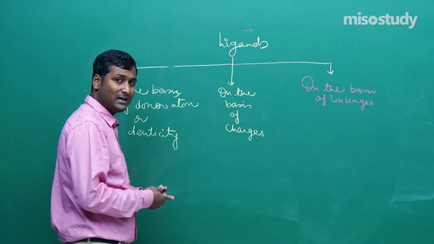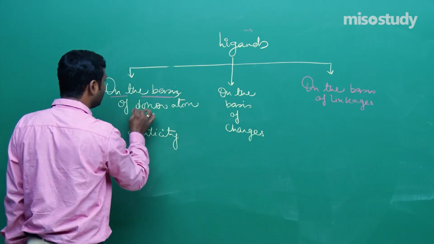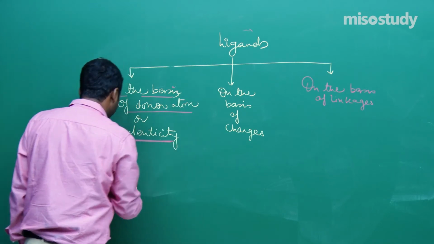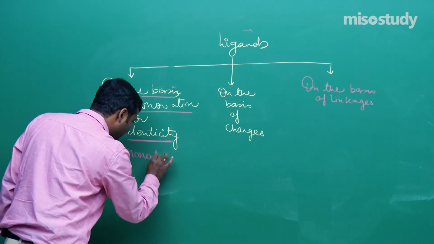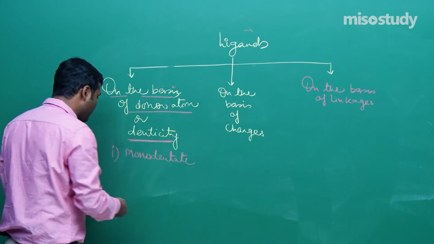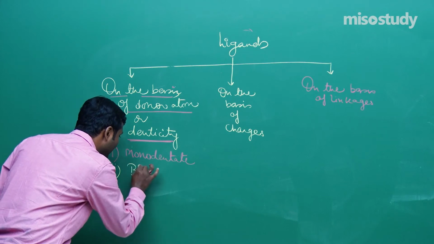Now let's start. If anyone asks you what are the types of ligand on the basis of donor atom or denticity, the first type is, friend, monodentate ligand. The second type is bidentate ligand.